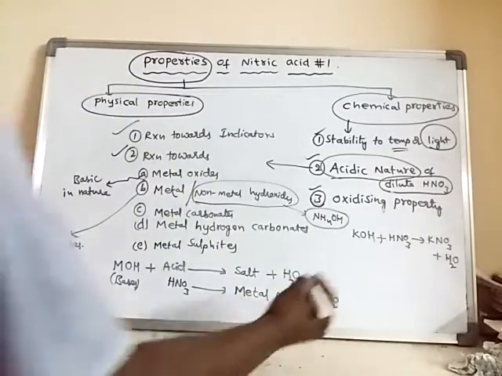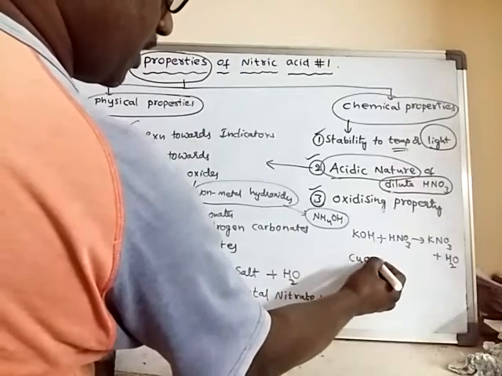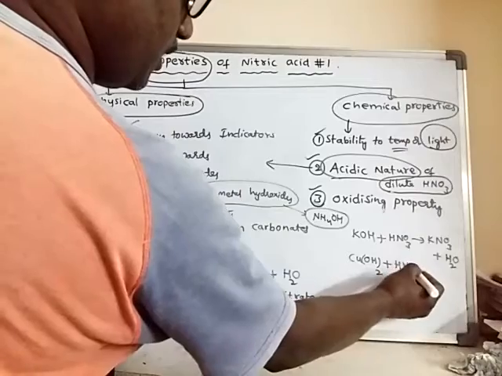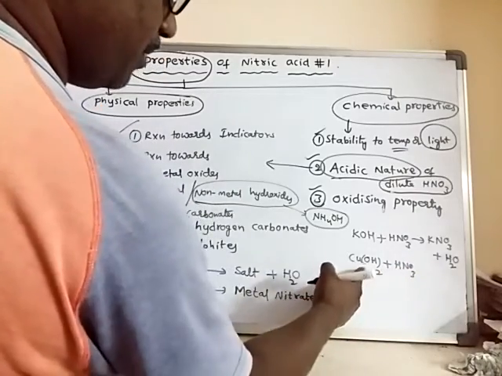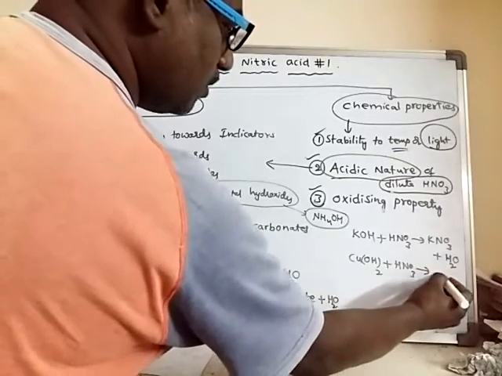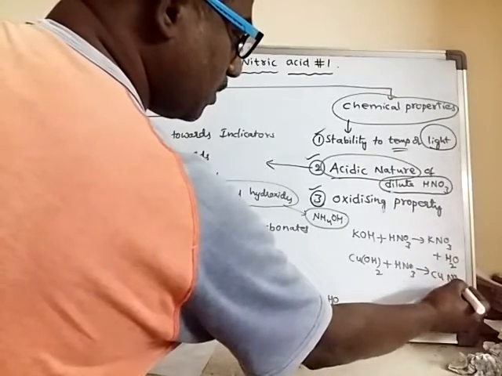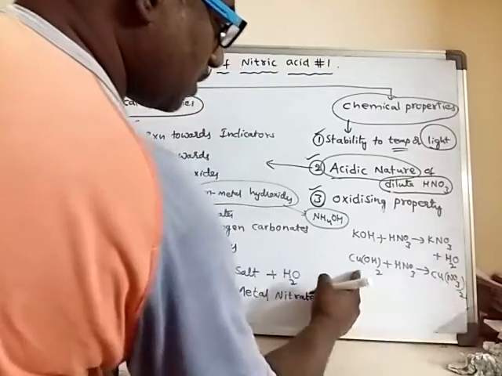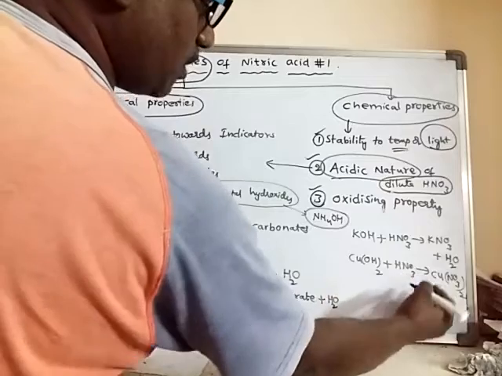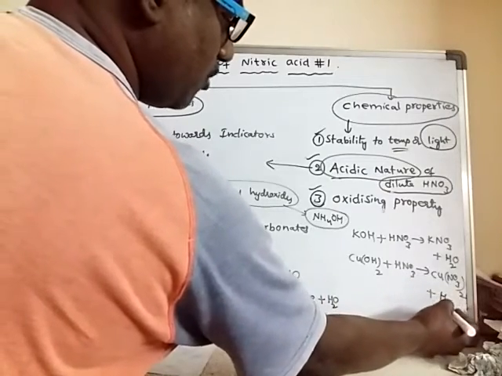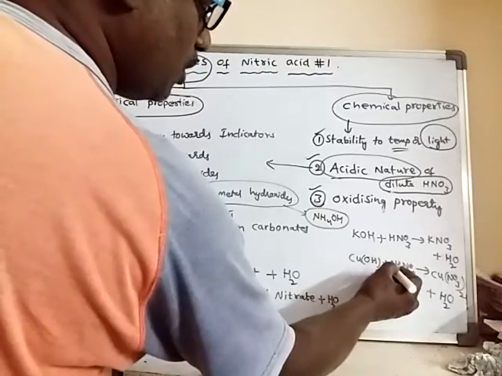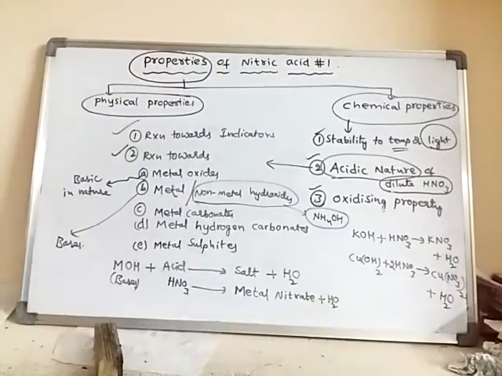In the same way, copper hydroxide, when it reacts with dilute nitric acid, is also basic in nature. All metal hydroxides are basic in nature, so it forms copper nitrate and water as the only products.